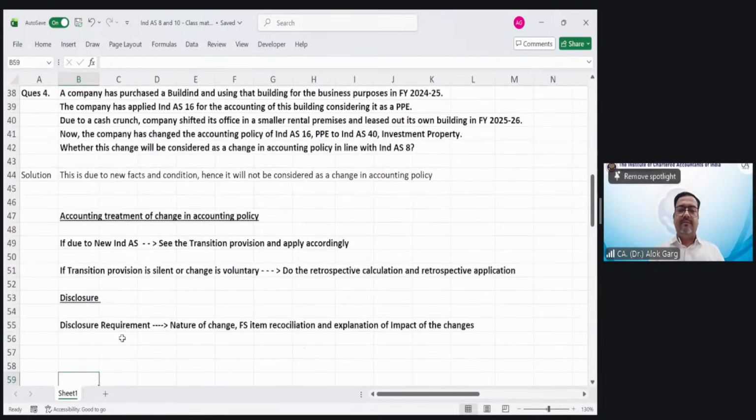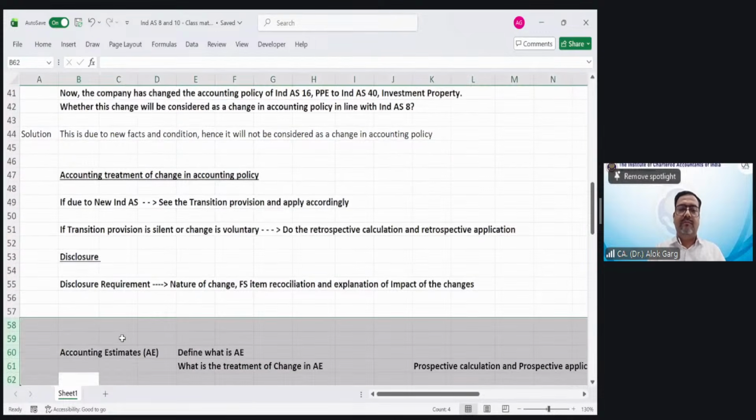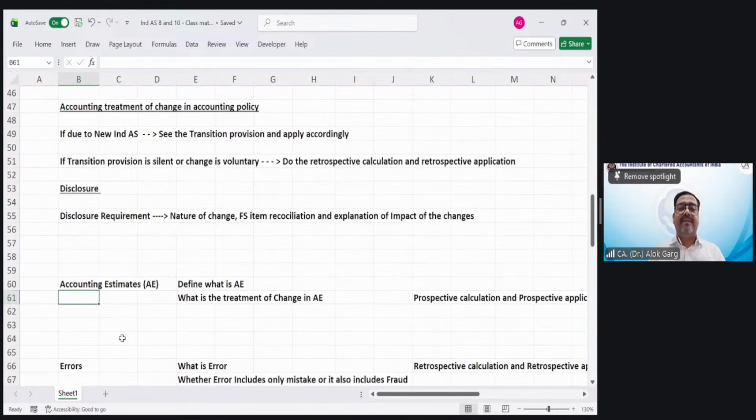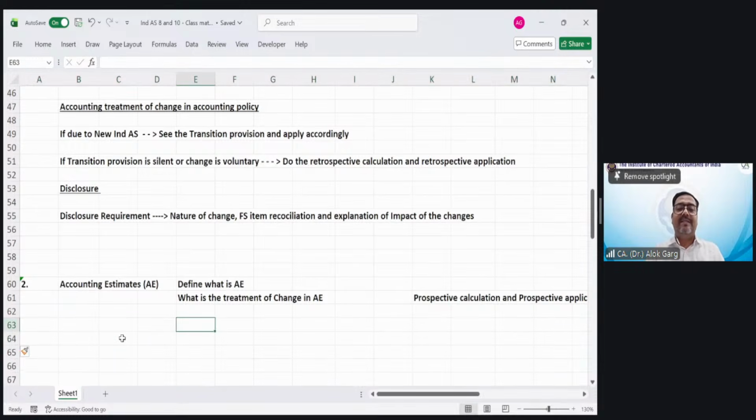Then we covered accounting estimate. What is an accounting estimate? Monetary amount subject to measurement uncertainty. And this accounting estimate has to be applied prospectively. What are the examples of accounting estimate?